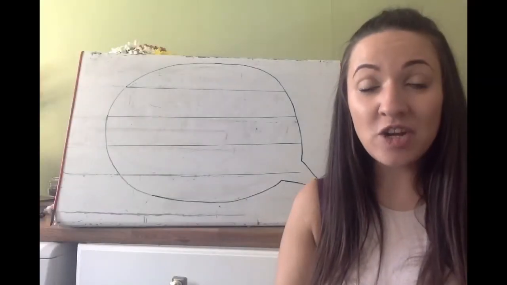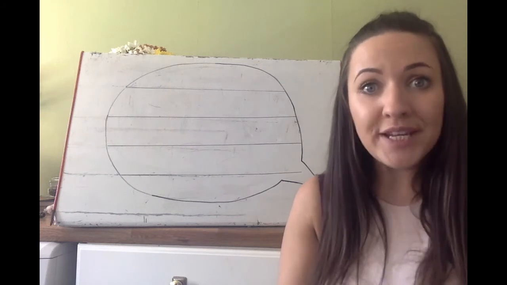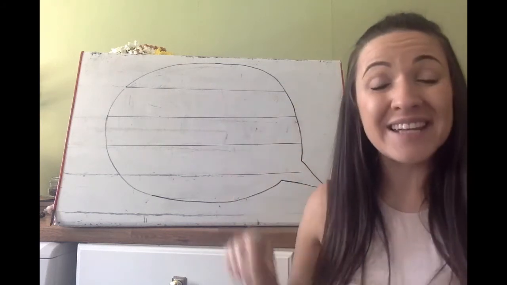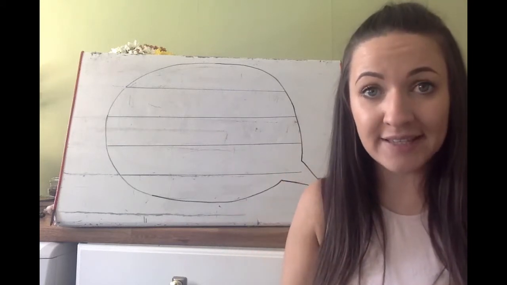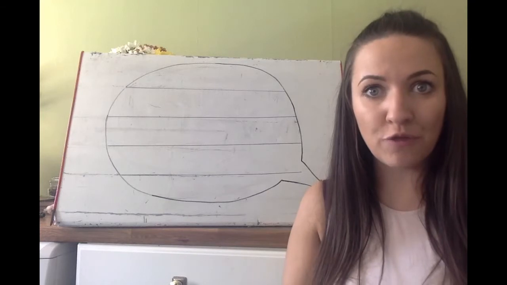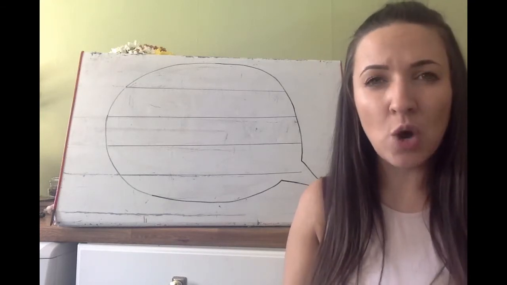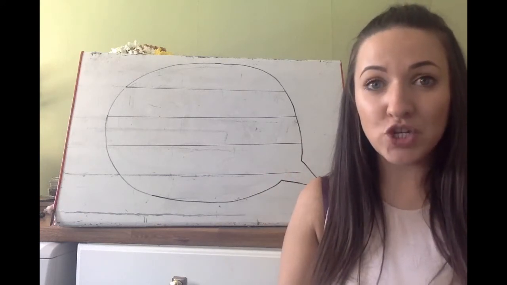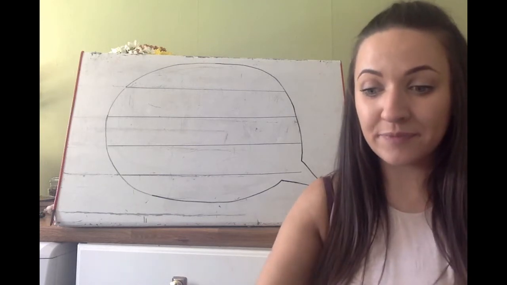So today's learning objective is to write a simple sentence. We need to write a simple sentence so that we can fill out Ella's speech bubble, so that we can see what she said when she saw the frog appear. Before we can write our sentence, what are the 4 things we need to remember to make sure that our sentence is a super sentence?